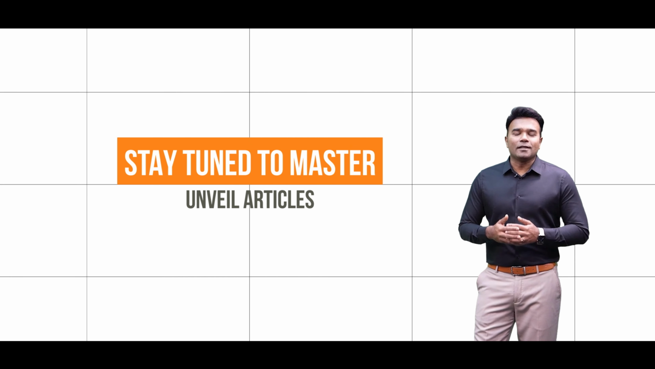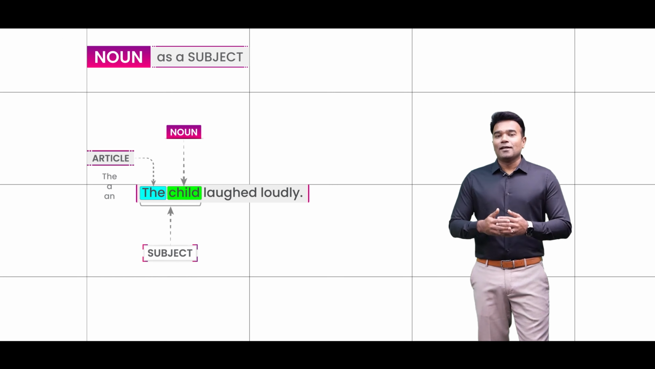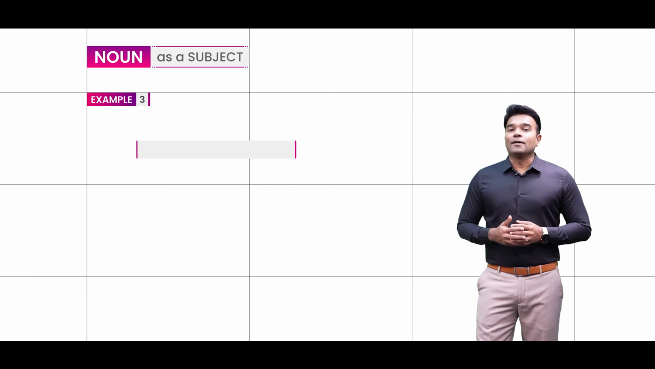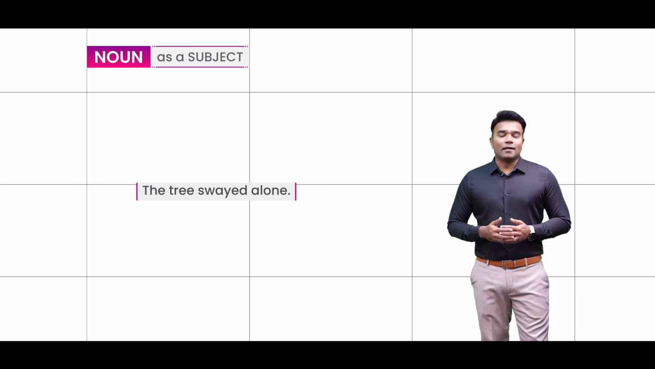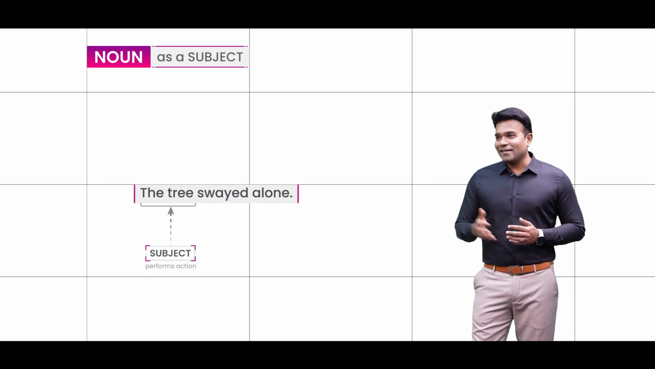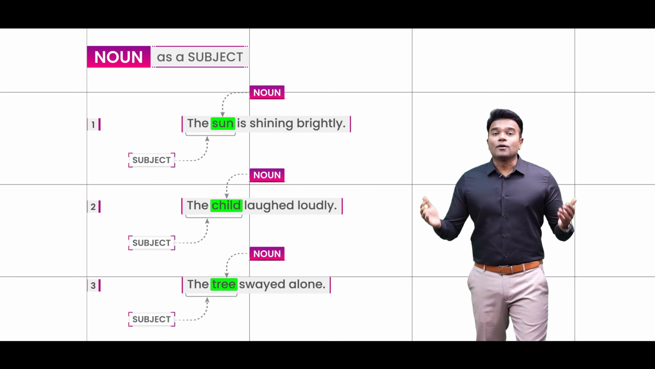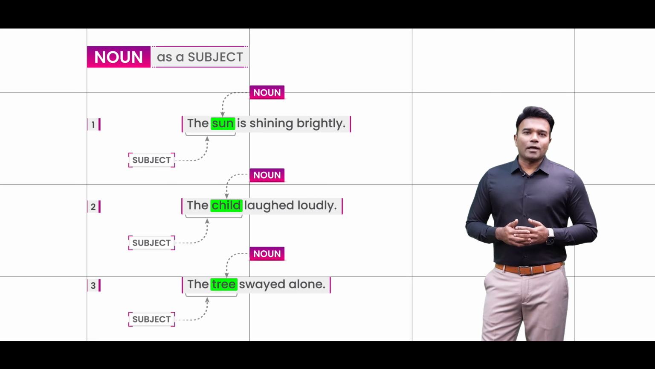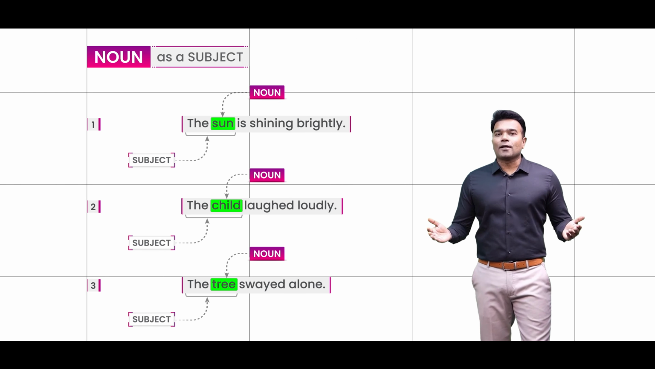But again, through this sentence you have been able to understand that the noun can function as a part of the subject. Let me give you one more example. Have a look at this. The tree swayed alone. By now I am sure that you understand that it is the tree which is the subject, because it is doing the action of swaying, and in this sentence the word tree happens to be the noun. I am sure that through all of these examples you have been able to understand that noun happens to be an important part of the sentence, and that in these sentences noun has functioned as the subject.